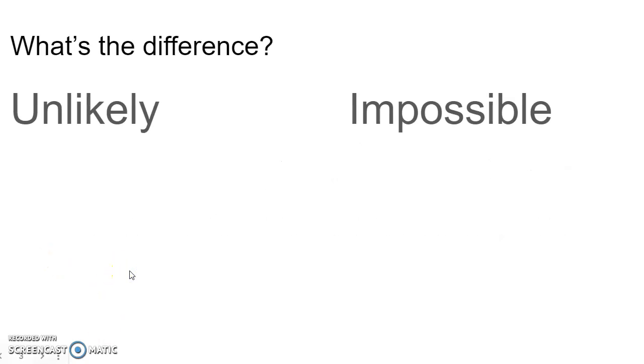So let's start here. What's the difference between these two words? Pause here, think about these two words. What's the difference? Right, something impossible can't happen. There's no chance that it will happen. Something unlikely probably won't happen, but it's possible. It's not impossible, it's just not very likely.